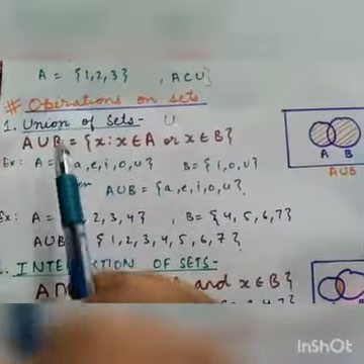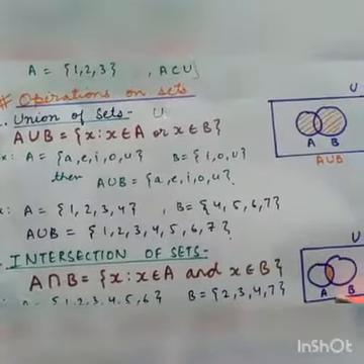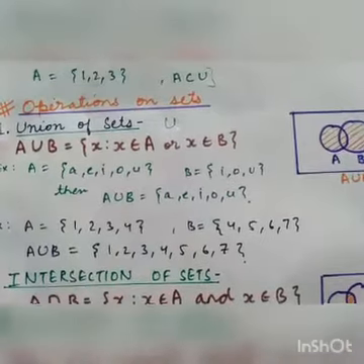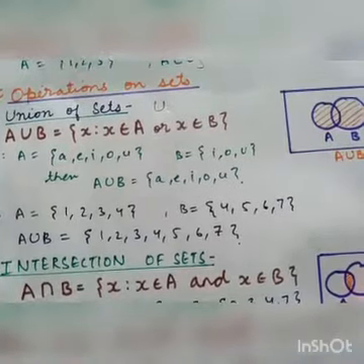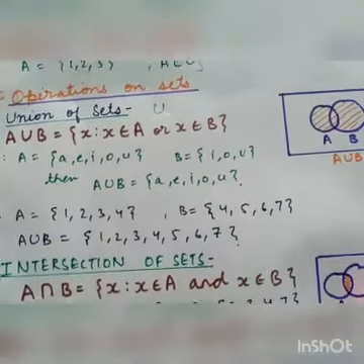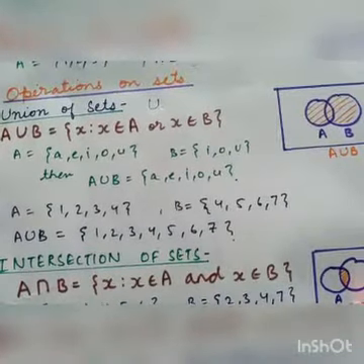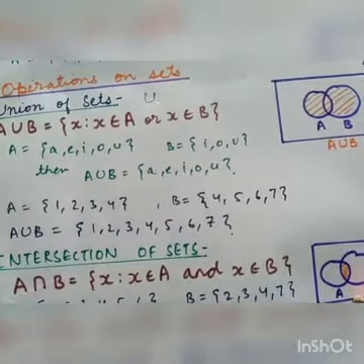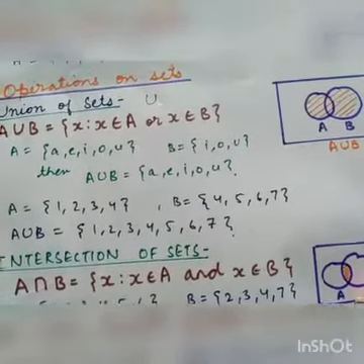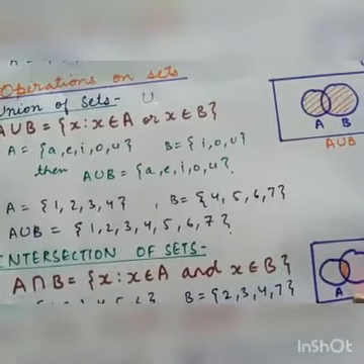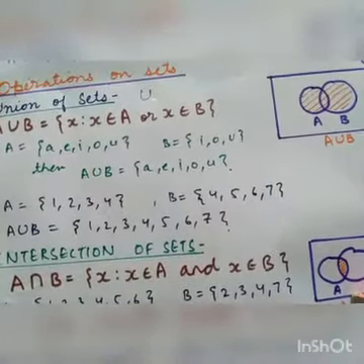Now the next topic that we are going to study is operations on sets. In earlier classes we have learned how to perform the operations of addition, subtraction, multiplication or division on numbers. Each of these operations was performed on a pair of numbers to get another number. Like we add 2 plus 3 to get 5. So here plus is the operation which we are applying on two numbers, 2 and 3, to get the result 5.